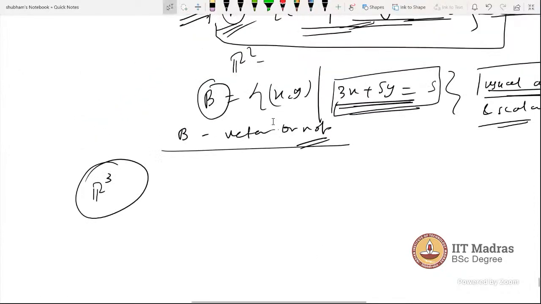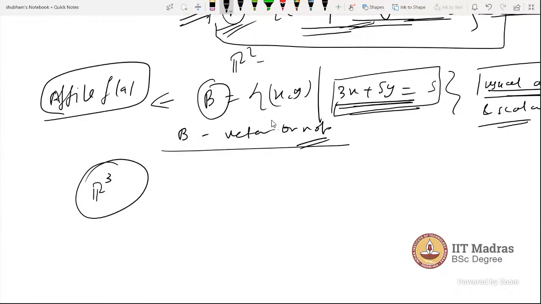Tomorrow is the deadline for the week 4 submission. An affine flat will give a better understanding of a non-zero vector space, where the vectors are not only 0, 0. You can check for those, but it depends on the operation.